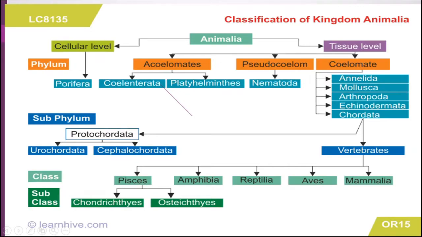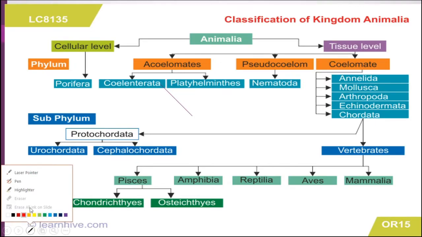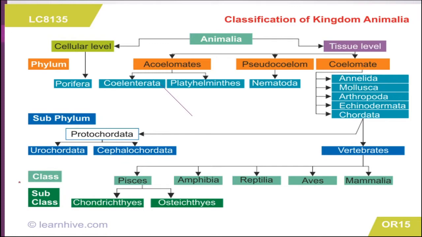Again, this diagram is showing the classification of the animal kingdom on the basis of characters. This is Animalia, the animal kingdom. At the cellular level, only one phylum is there, that is Porifera.